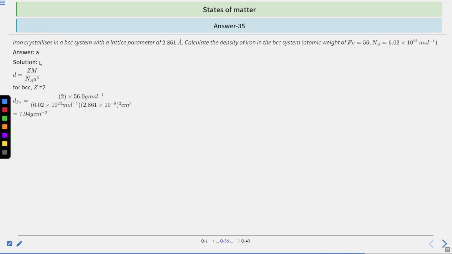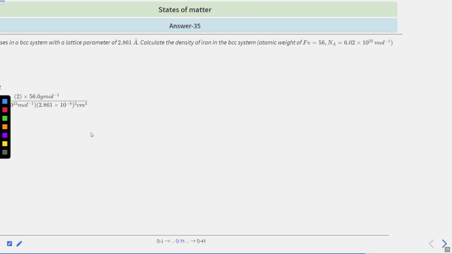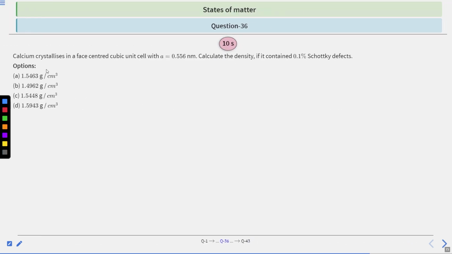Okay, so the correct answer is option number A. Density we know will be equal to Zm upon Avogadro's number multiplied by the cube of the edge length. So for BCC, Z is equal to 2. Putting the values in the formula of density, we are coming out as D is equal to 7.94 gram centimeter cubic inverse. Hence, option A is the correct answer. Moving on to question number 36.